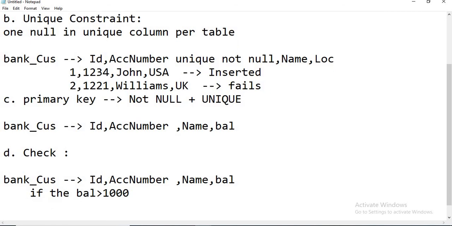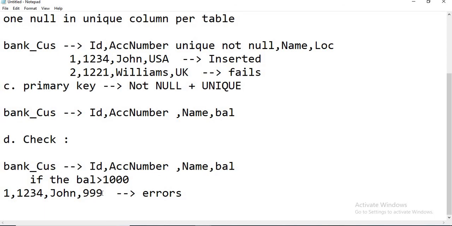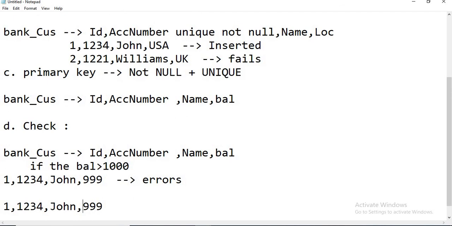So I'm trying to insert 1 comma, account number 1234, comma, name John, and I'm keeping the balance as 999. That check constraint is not going to be satisfied here, so it fails. It shows an error message saying the balance is less than 1000. So you have to correct this data. Let's insert 1999. Then it's a success.